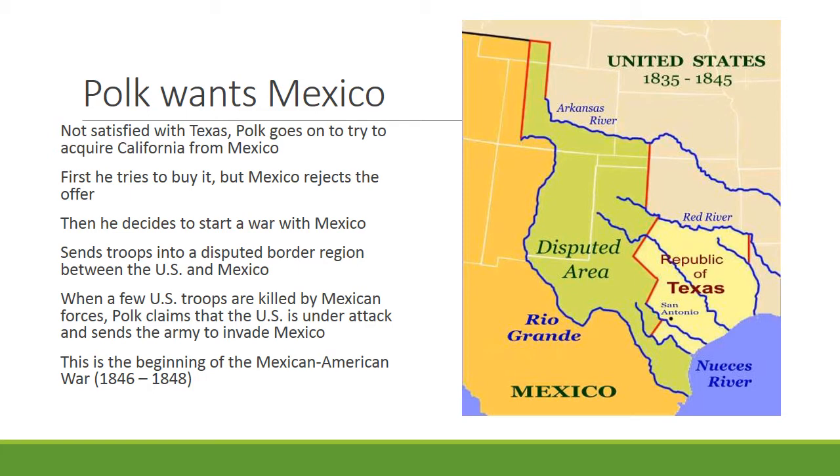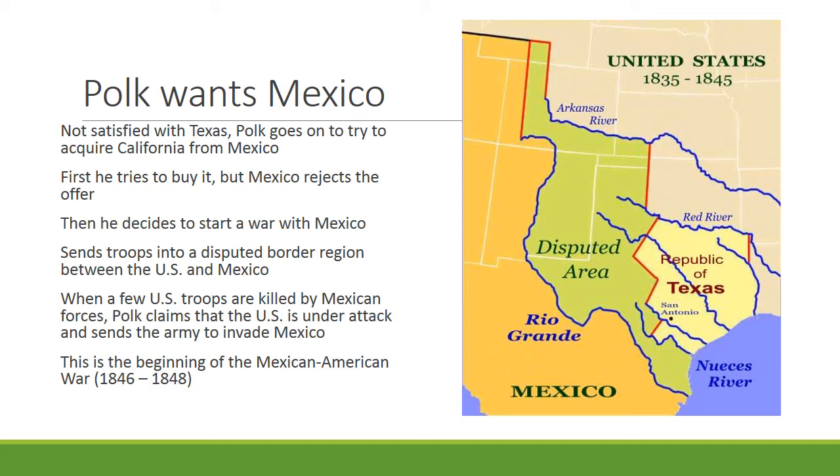When Mexico won't negotiate, he decides that instead he's going to start a war with Mexico and take California the hard way. So he sends some troops down into the disputed area between the United States and Mexico. He sends it down to that little bottommost green part between Texas and Mexico, and basically has American troops just hang out there.